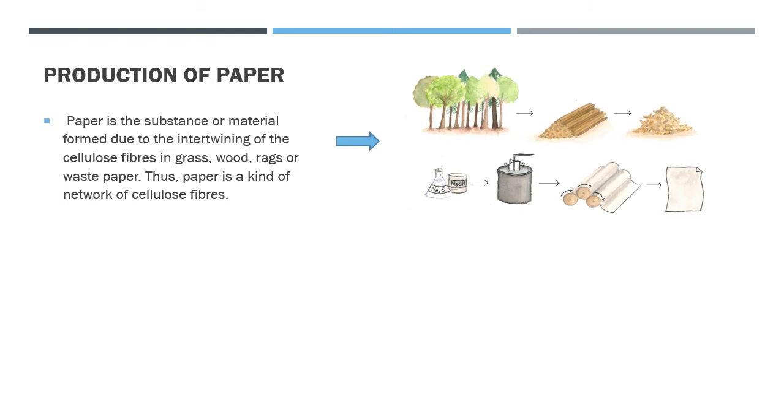After that, we get a wood pulp. From this wood pulp, some fibrous substances are separated, and dyes are added to get color. This pulp is then passed through the rollers here and dried to form paper. So in this process, we get paper like this.